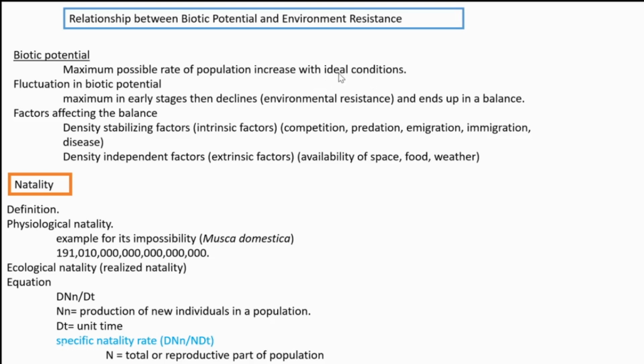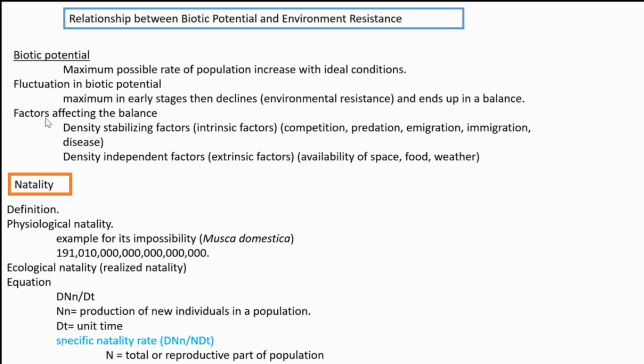Biotic potential is maximum in early stages of a population, and then gradually declines because of environmental resistance, and finally ends up in a balance. After attaining that balance, there is no chance of further increase.